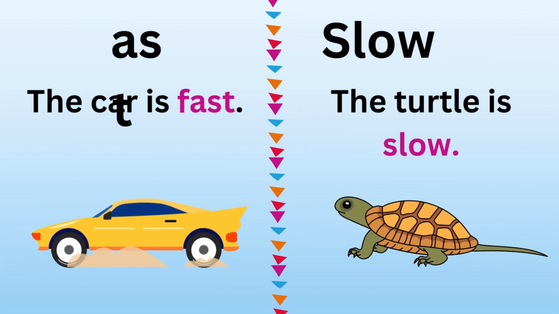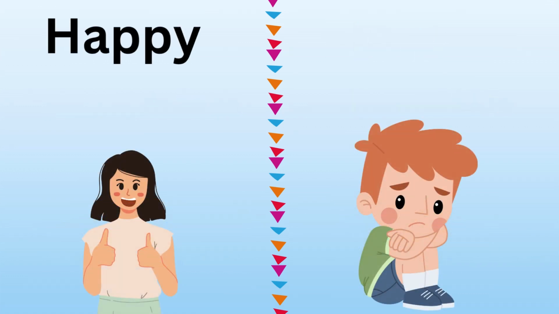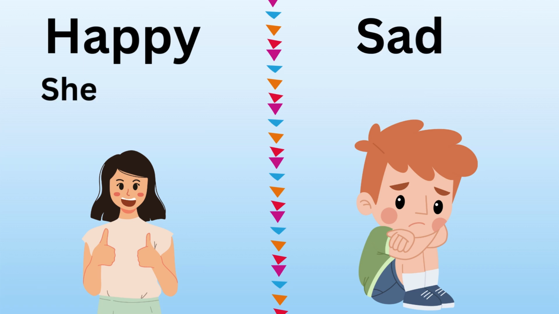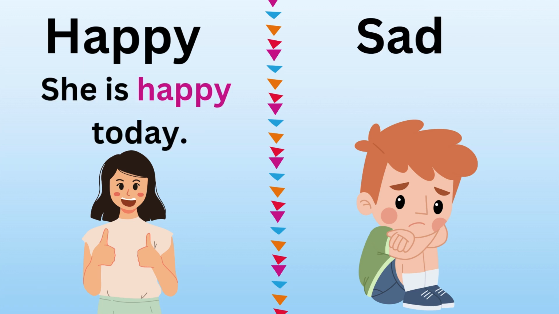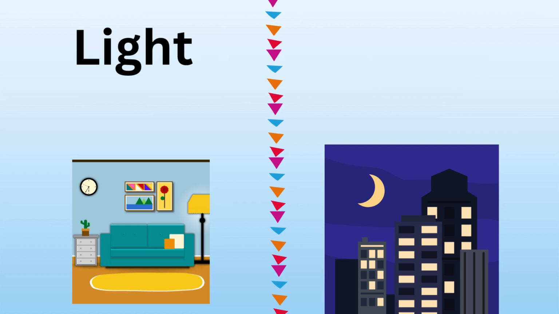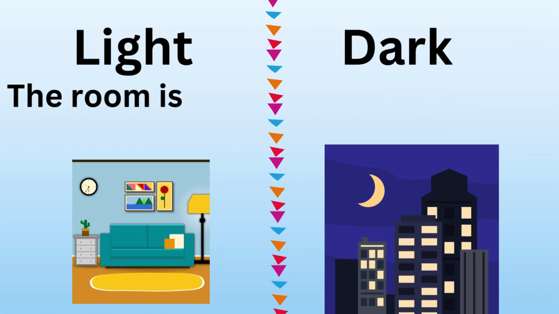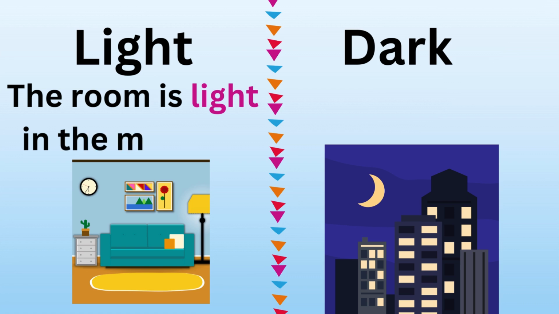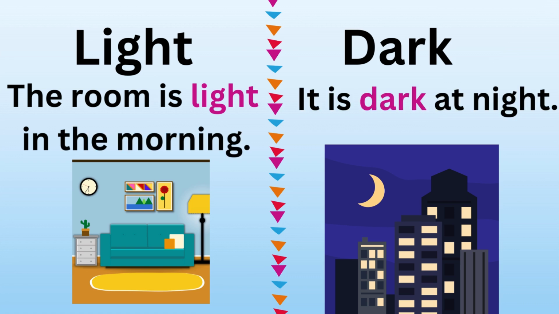Happy, sad. She is happy today. He looks sad. Light, dark. The room is light in the morning. It is dark at night.